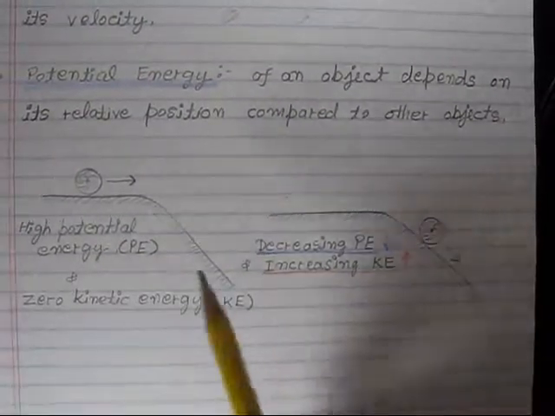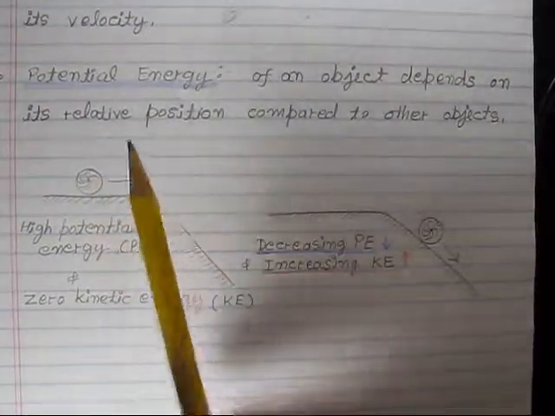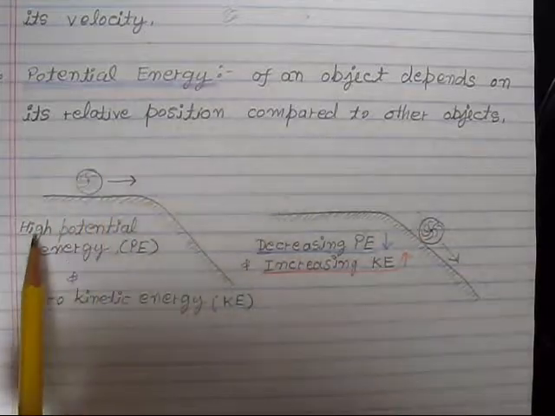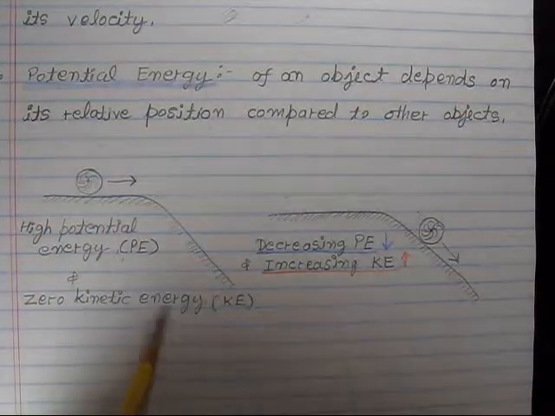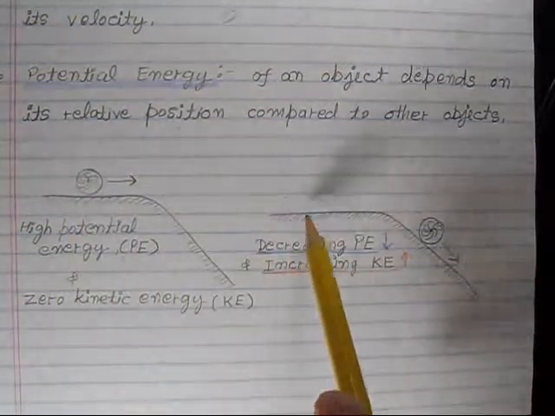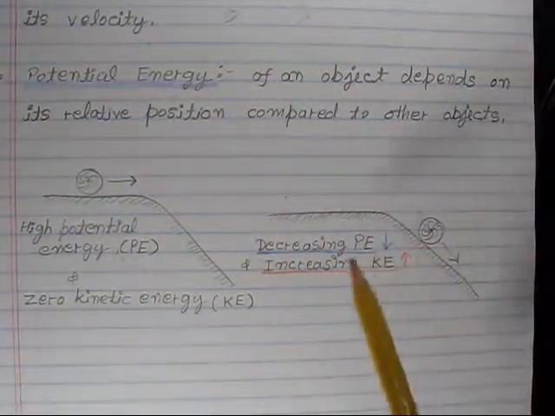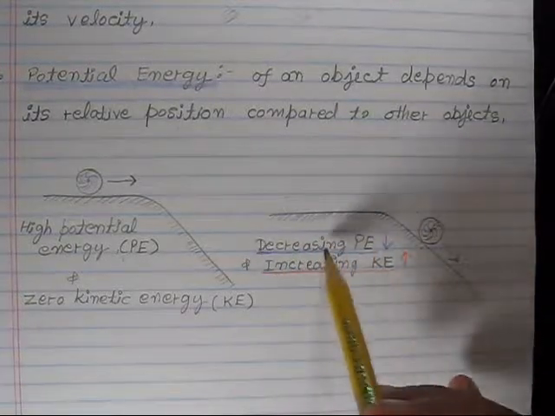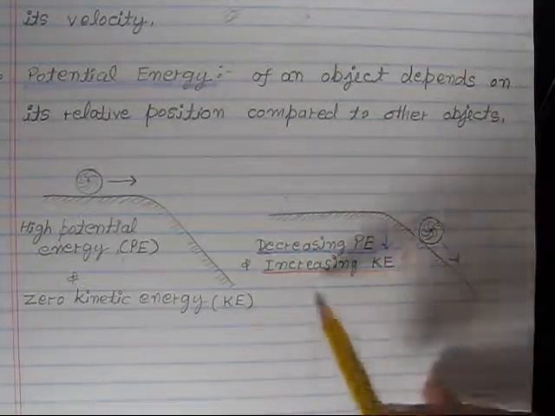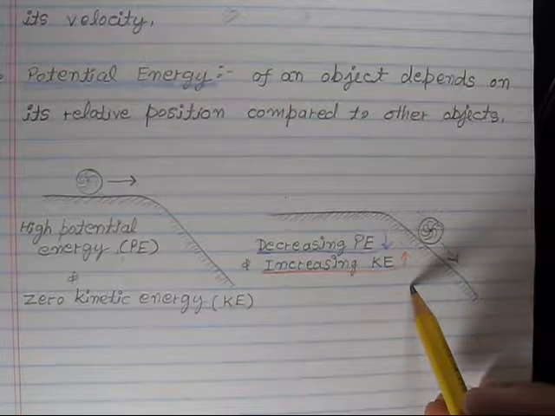If we have a ball uphill, this ball has high potential energy and zero kinetic energy. But when it is rolling downhill, it is decreasing its potential energy, but increasing its kinetic energy.